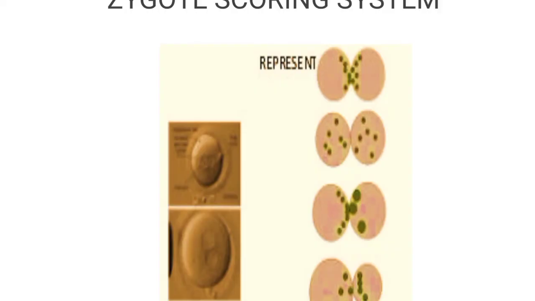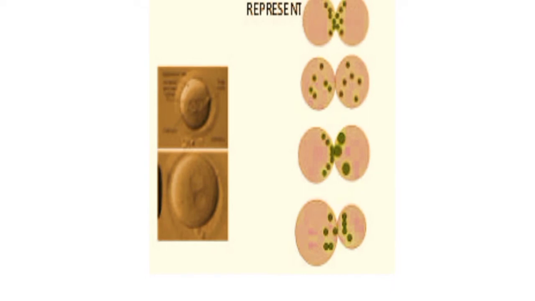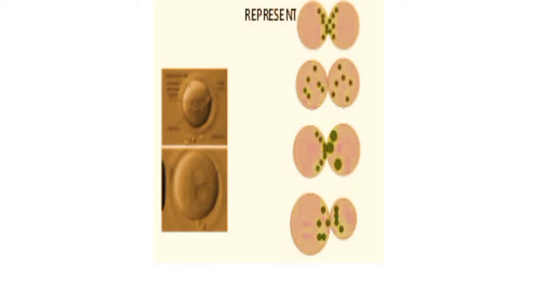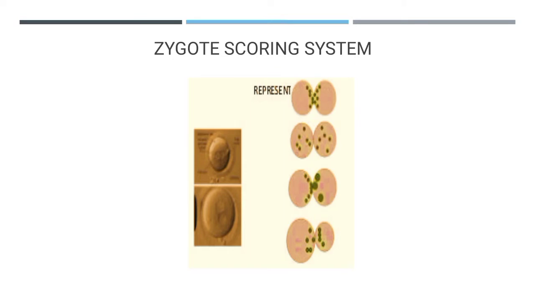The Z3: the equal number and even or uneven size of nuclei aligned in one pronucleus at the pronuclear junction, and the other pronucleus with randomly scattered nuclei. The absolute number of nuclei ranges between 3 and 7. So in the third picture you can see in one pronucleus the nuclei are aligned at the pronuclear junction, and in the other one they are randomly scattered. And the fourth, which we will grade as Z4, has unequal or separated pronuclei present.